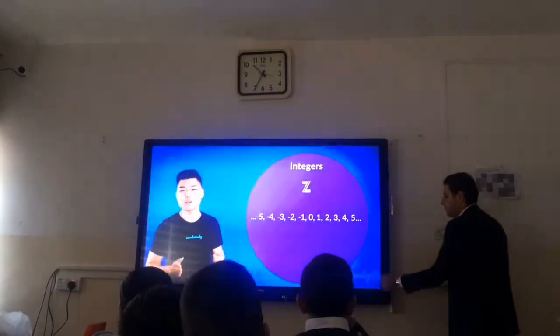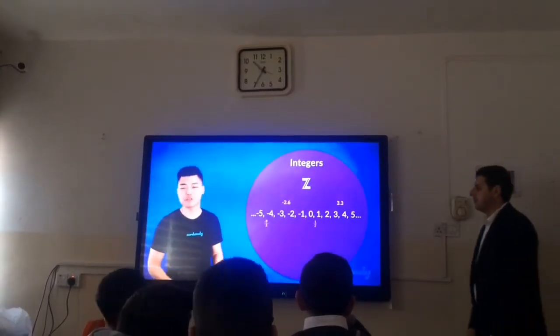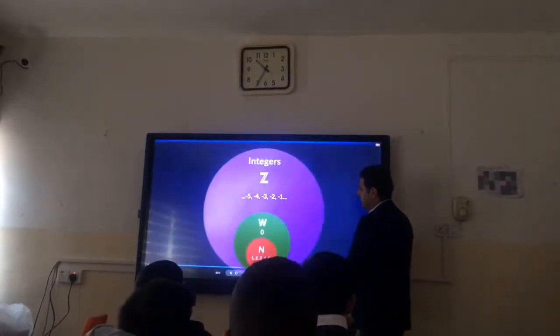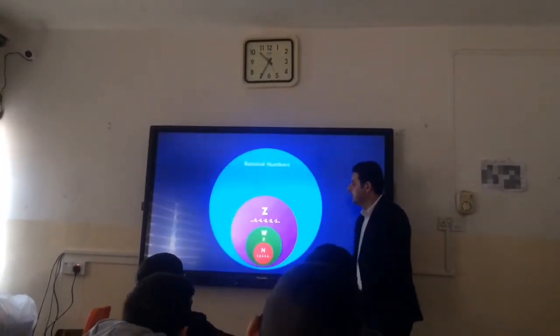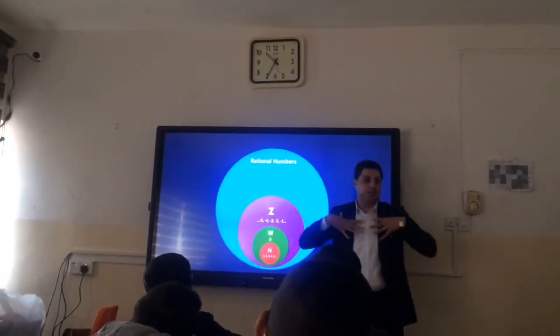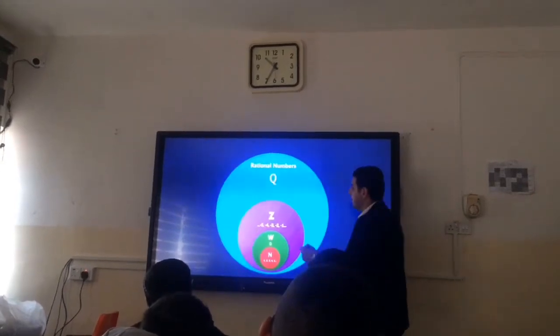Integers do not include decimals or fractions of numbers. The next classification of numbers are called rational numbers, which can be denoted using this symbol.